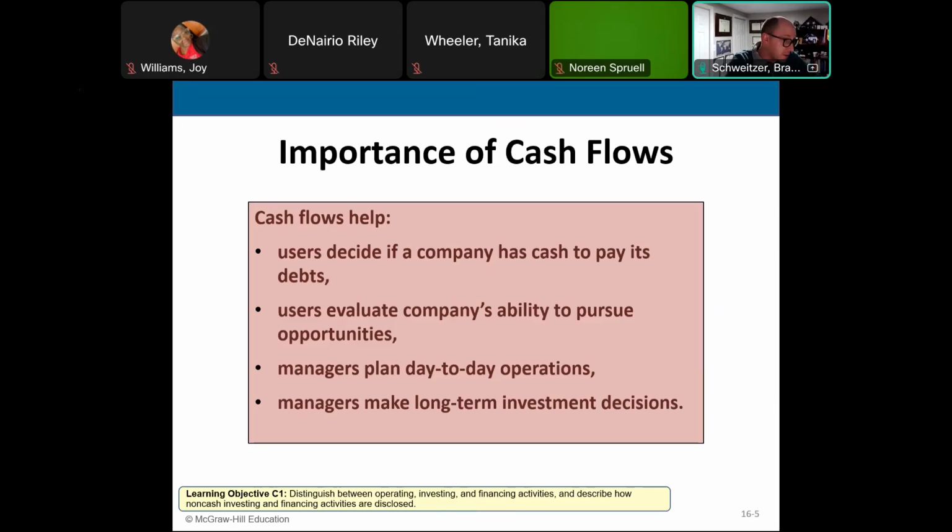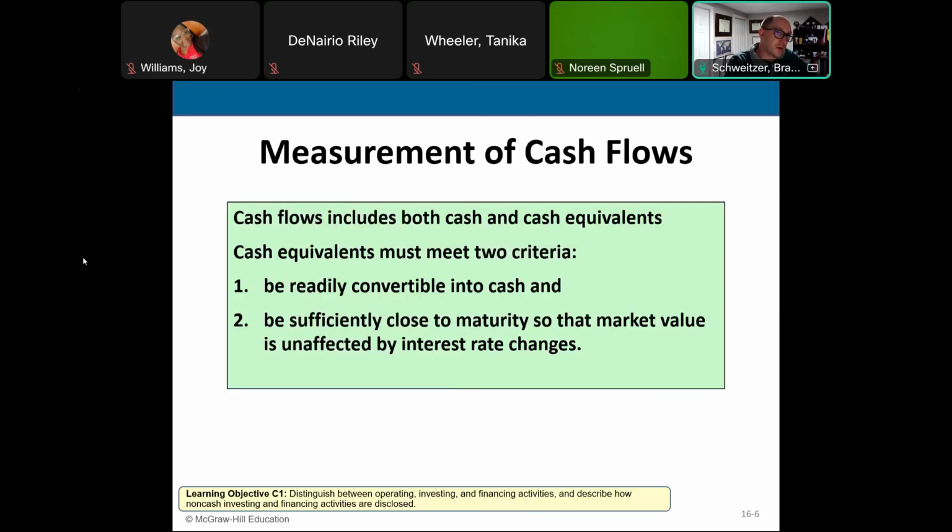And having a steady cash flow, cash coming in and out of the business, meaning we have enough to be able to do these things, is really important for the business. The cash flow helps us to measure our efficiency. It helps us to be stable. That's what the cash flow does for us.